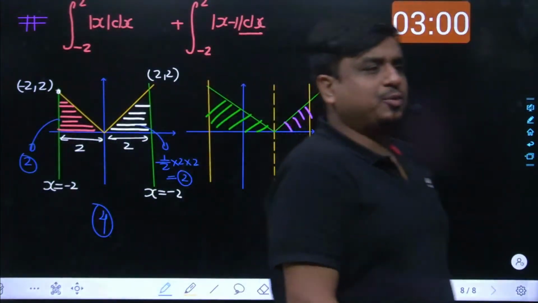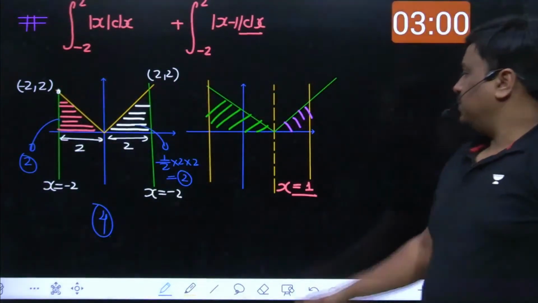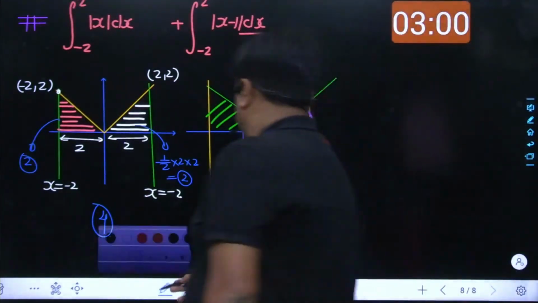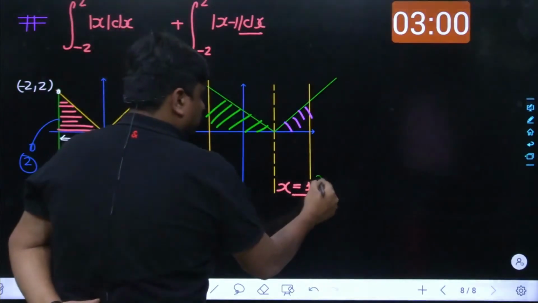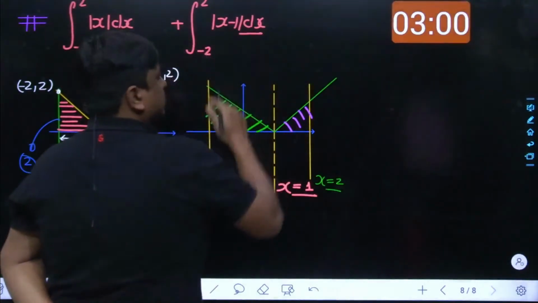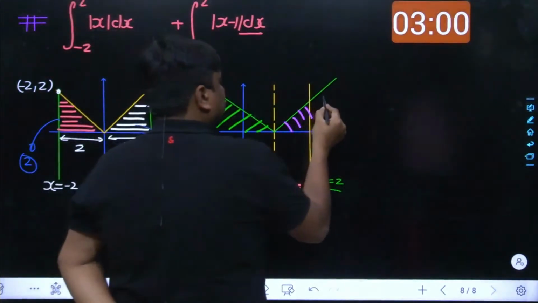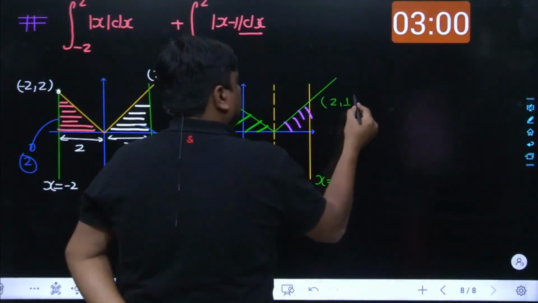Result is being expected to be 4. Agreed? No? The same thing goes over here as well. See, at x equals 1, you can feed the value over there. No, x equals 2, sorry. At x equals 2, it becomes 2 minus 1. Virtually speaking, it is the point (2, 1).